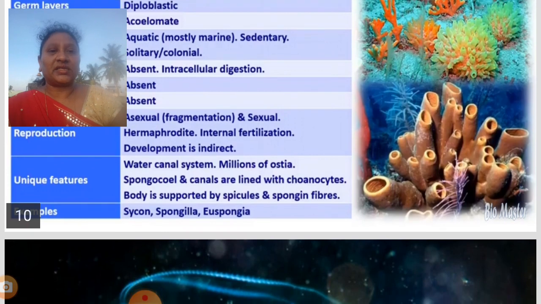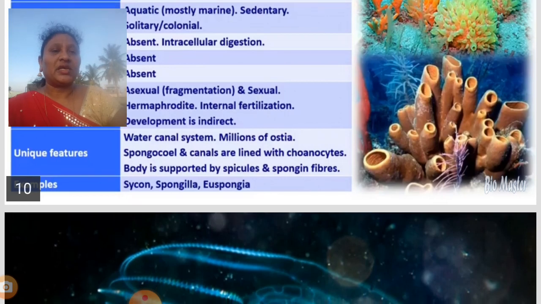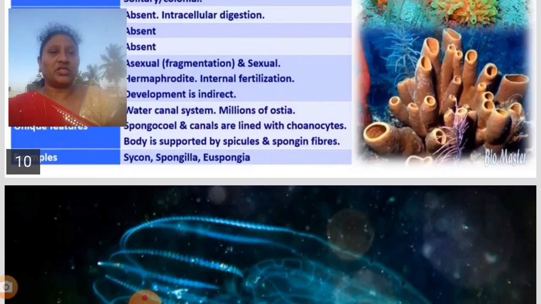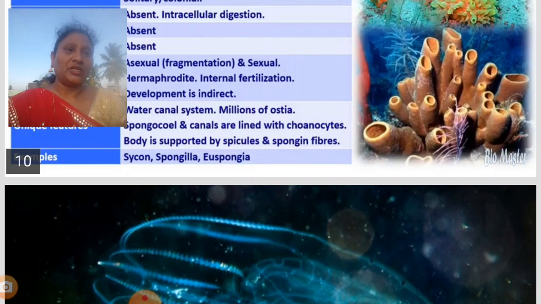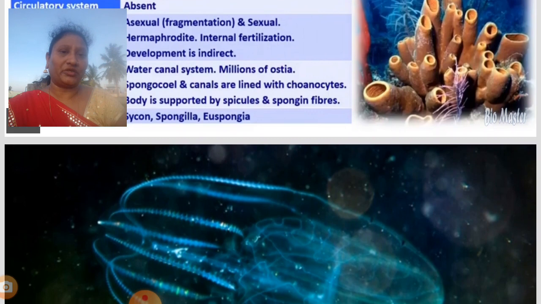Internal fertilization. Hermaphrodites means both male and female reproductive organs are present, and we can find internal fertilization, and development is indirect. The unique features are the water canal system, millions of ostia, and the spongiocoel and canals lined with choanocytes. The body is supported by spicules and sponge fibers. Sycon, Spongilla, Euspongia are some of the examples. So these are the general characters, the wholesome concept of Porifera.